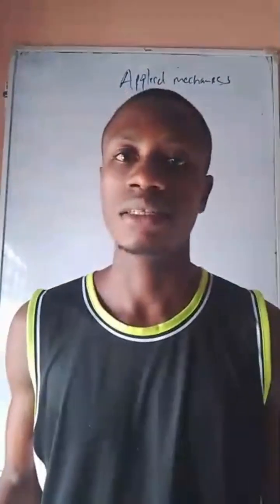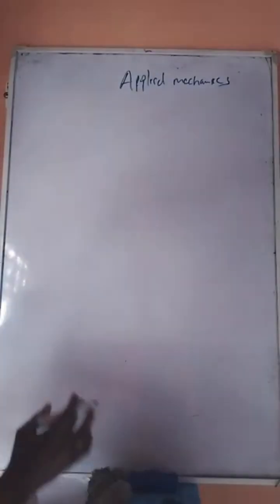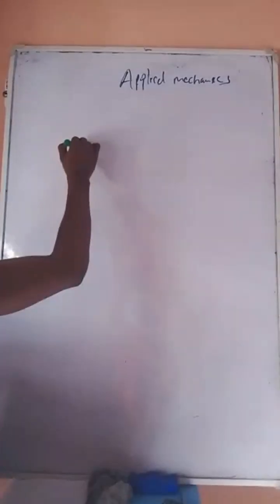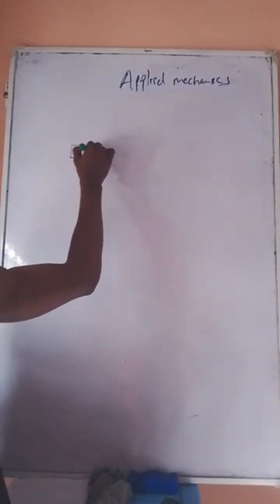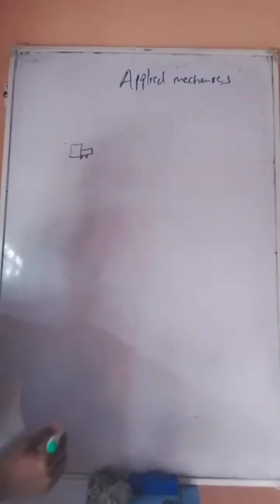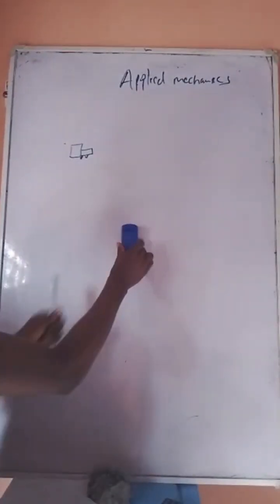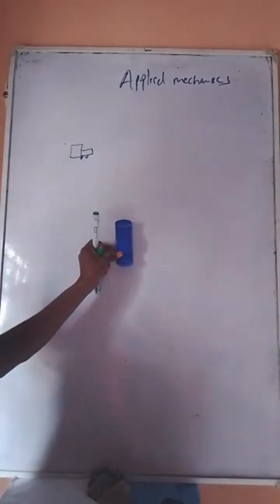So, what is mechanics? Mechanics is a science which describes or predicts the state of a body in motion or at rest. So let's see what that means. He said it predicts the state of a body. Assuming this body is at rest, this stuff is at rest here, right?